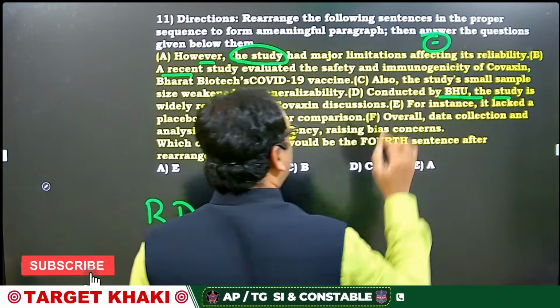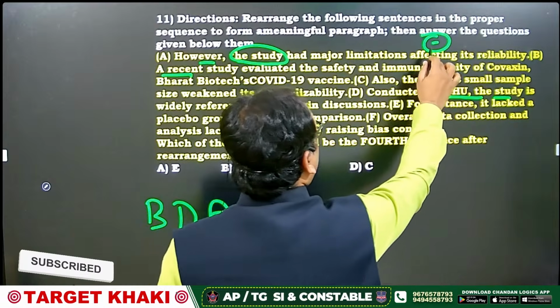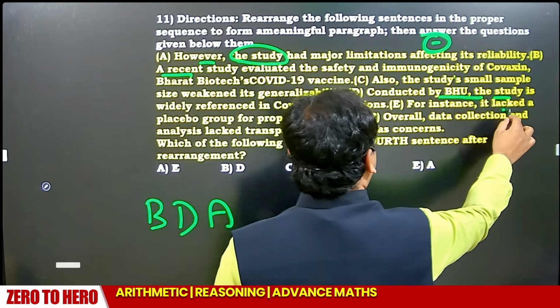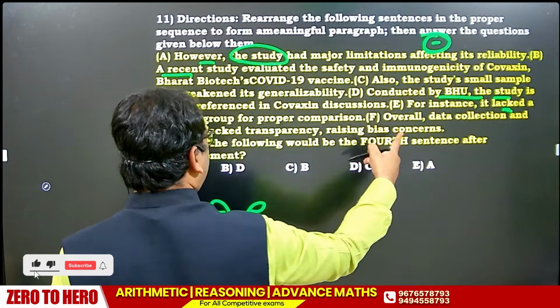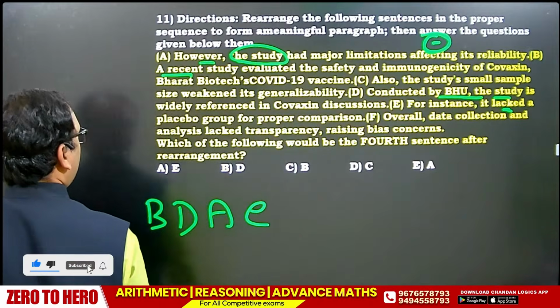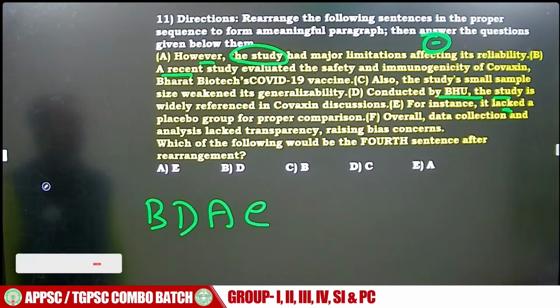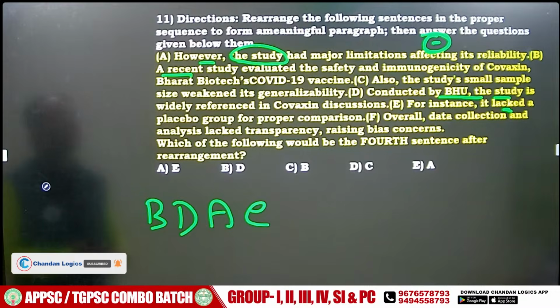Affect is a negative. Now you said some negative. For instance, for example, again lacked is a negative. And you are giving an example. For instance is example. Then what next?